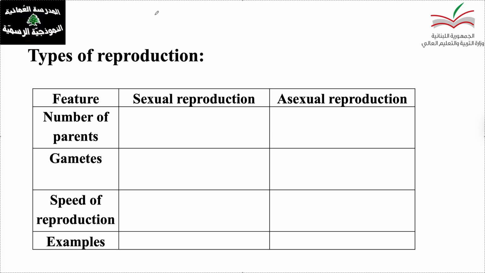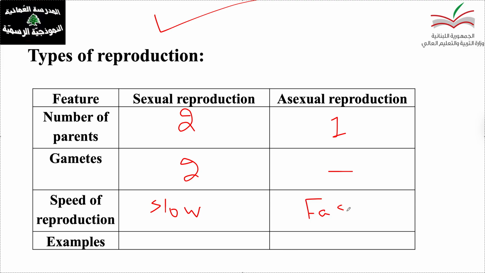So this table is very, very important. Features, number of parents. For sexual reproduction, we have two parents, the mother and father. The asexual reproduction, we have only one. We have no fathers, no mothers. Gametes, here we have two. We have the sperm and ovum, but here we have no gametes. The speed here is slow, but here the asexual reproduction is fast and rapid.